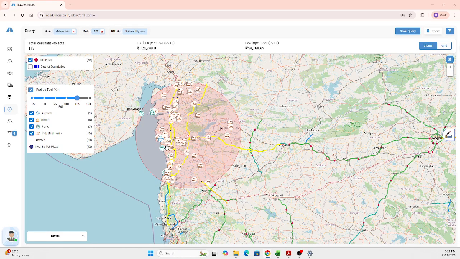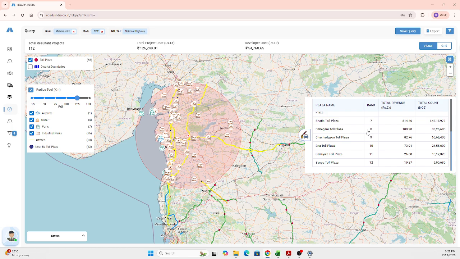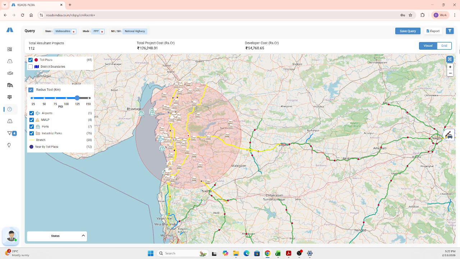In the same way, how many tolls are there? There are 12 tolls in this particular radius, and you can get the complete performance analysis of all the 12 tolls. So to the right, you have this one. You get all the toll plazas that are there under the radius, and based on their total revenue the ranking is also made, so you get the complete idea about which particular toll has contributed more in terms of revenue or in terms of traffic.